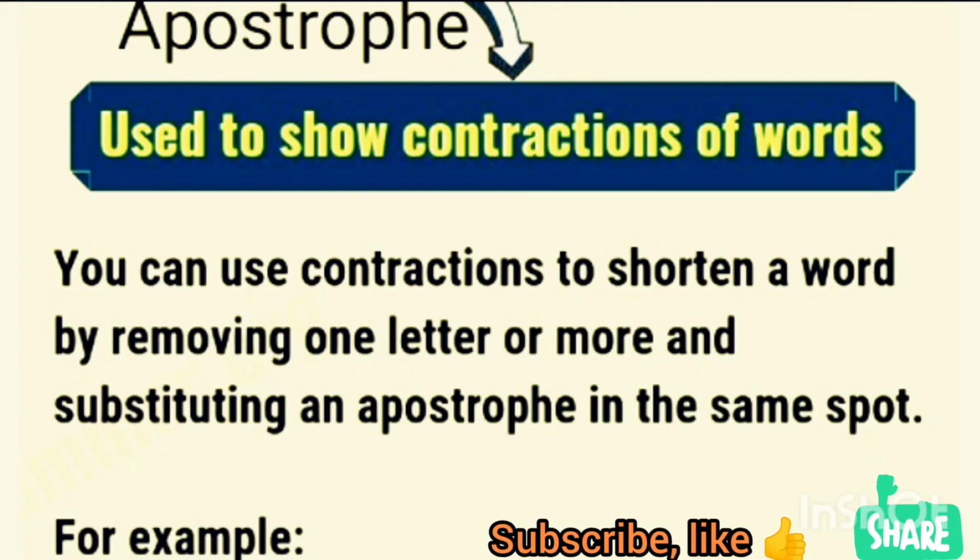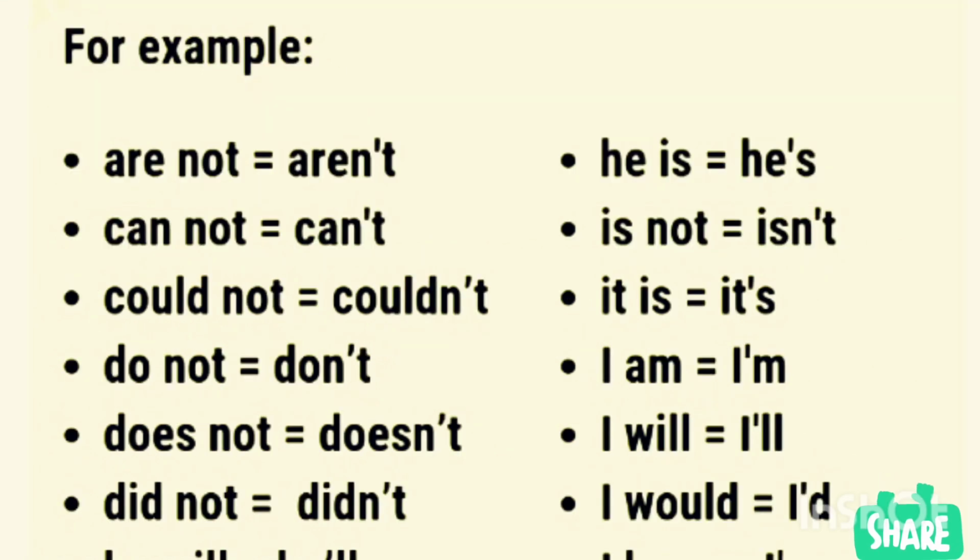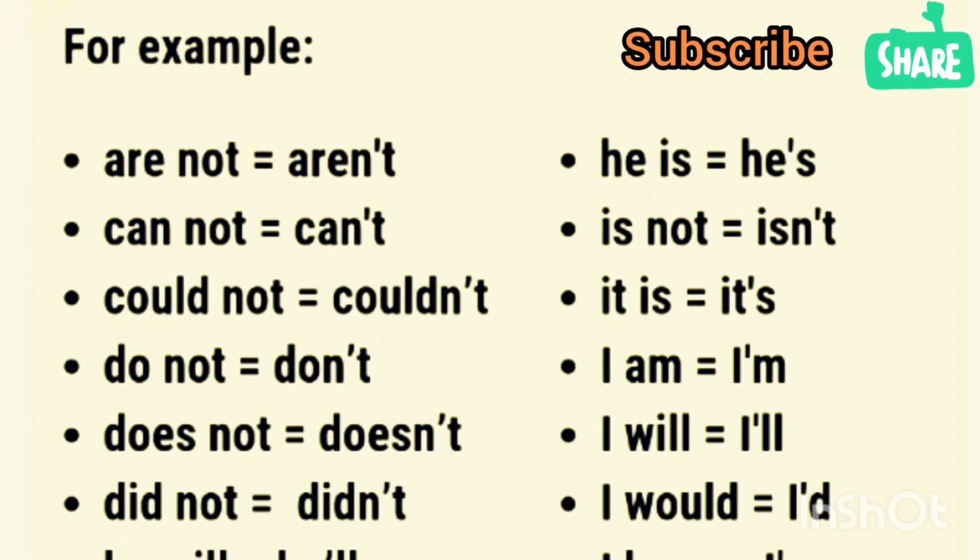So apostrophe is also used to show contraction of words. That is, you can use contractions to shorten a word. You can make a word shorter by using an apostrophe, by removing one or more letters and substituting an apostrophe in the same spot. For example, how will we write "are not"? Aren't, aren apostrophe t. Cannot, can apostrophe t. Could not, couldn apostrophe t. Do not, it is don't, we say.